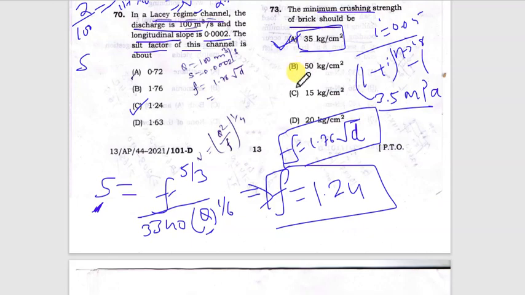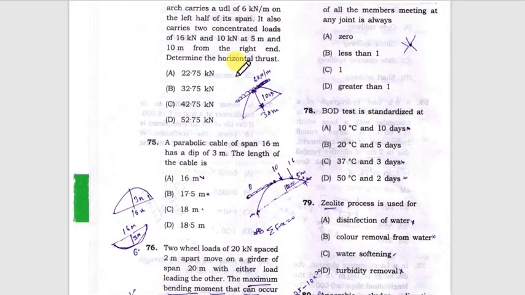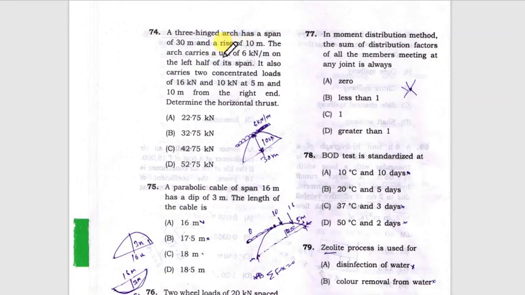Moving ahead, next question is, a 3-hinge arch has a span of 30 meter, rise 10 meter. The arch carries a UDL load. A UDL load is given, and 6 kN on the left span. That means this is a 3-hinge arch. Third hinge is at crown.